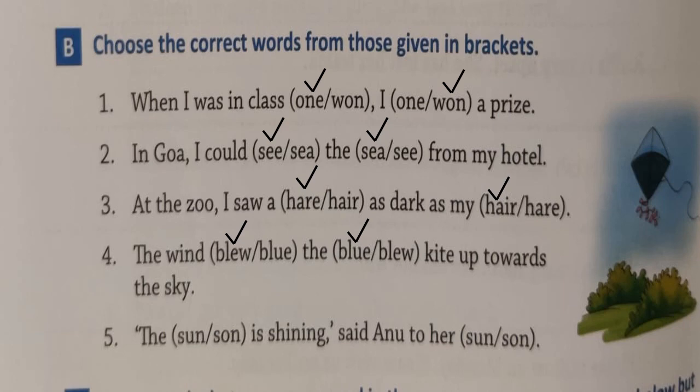Number 5, the sun is shining, said Anu to her son. What shines? S-U-N, sun, right? So let's take the sun is shining, said Anu to her, S-O-N, son.